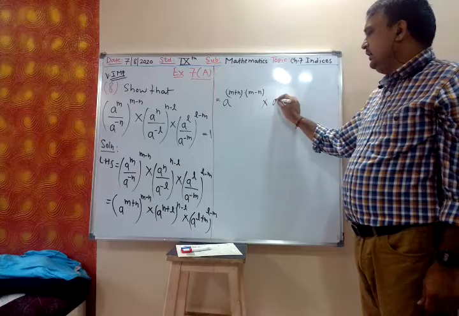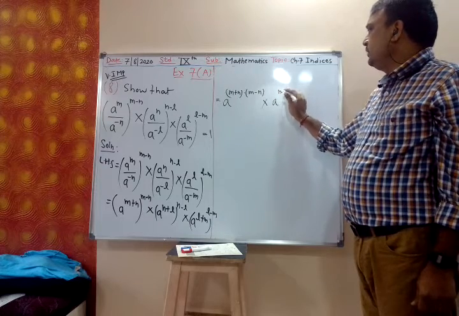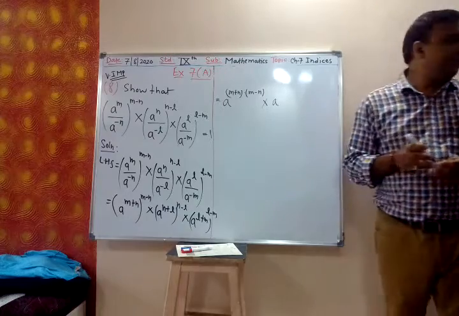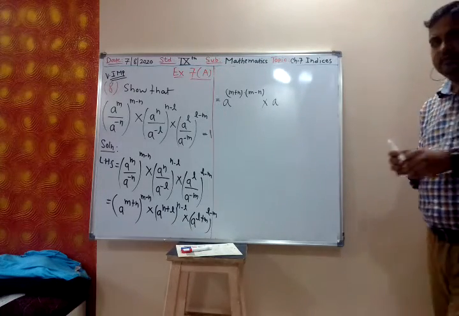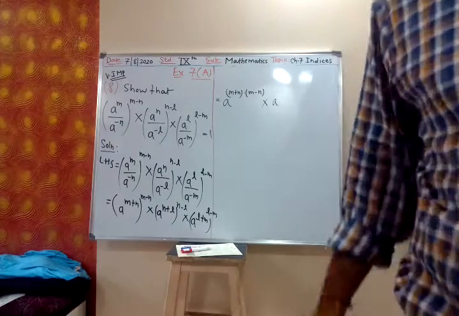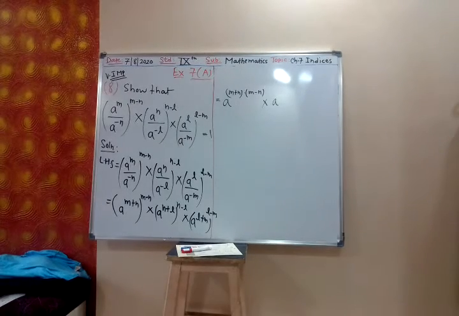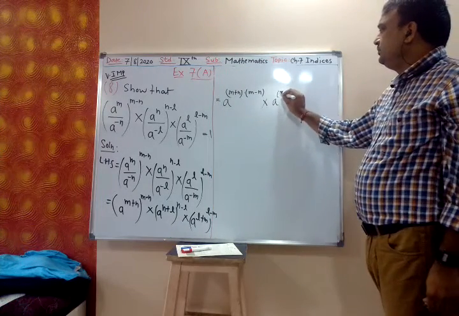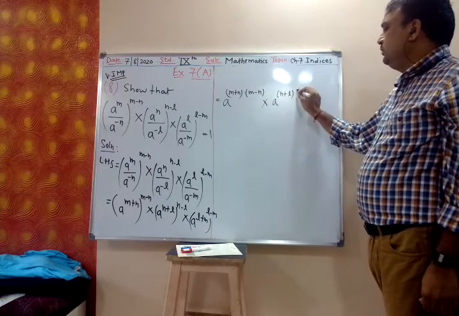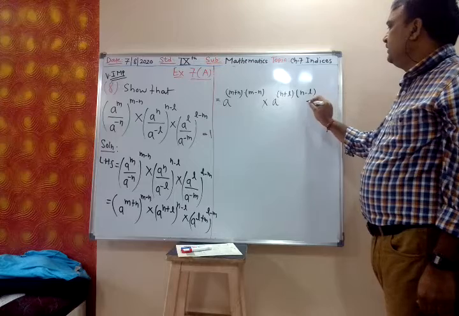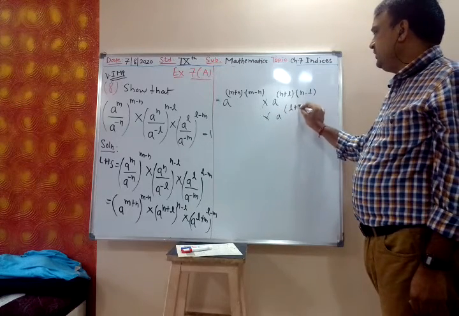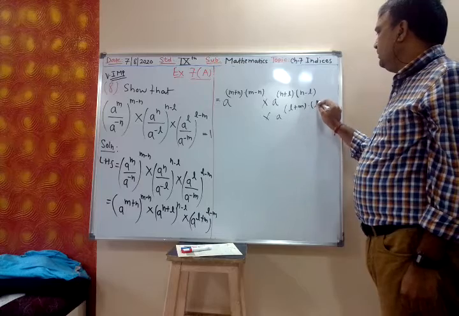We'll show that a raised to m plus n into m minus n, into a raised to n plus l into n minus l, into a raised to l plus m into l minus m.